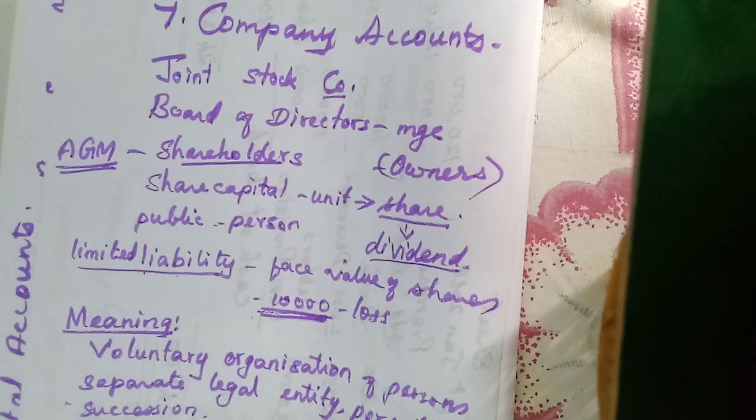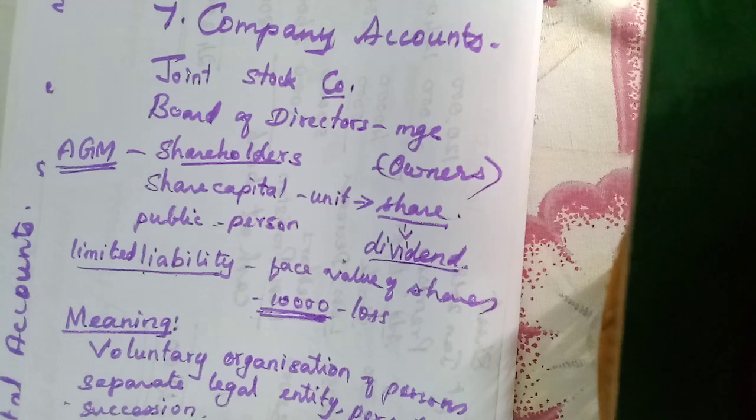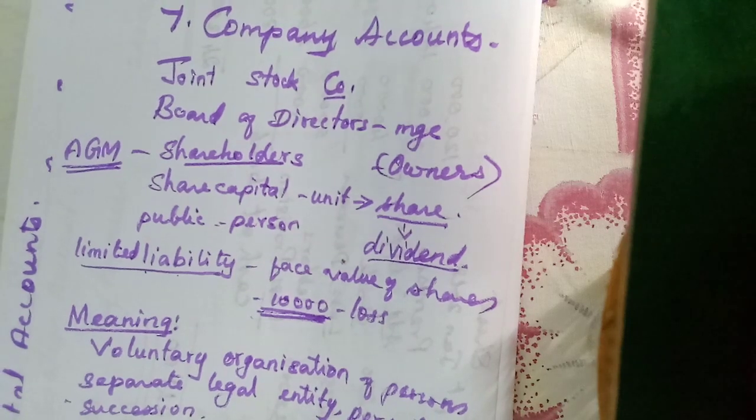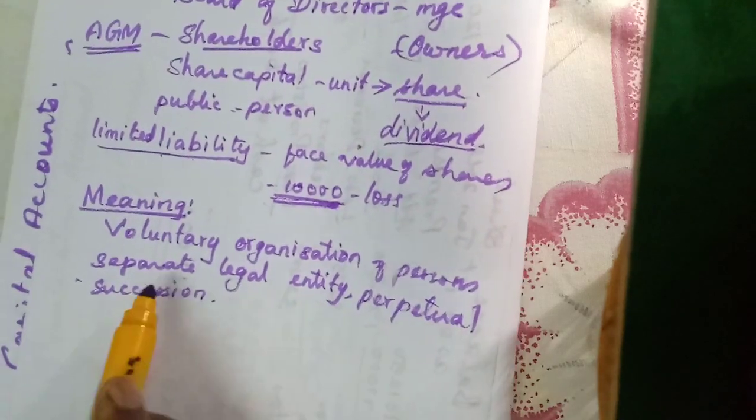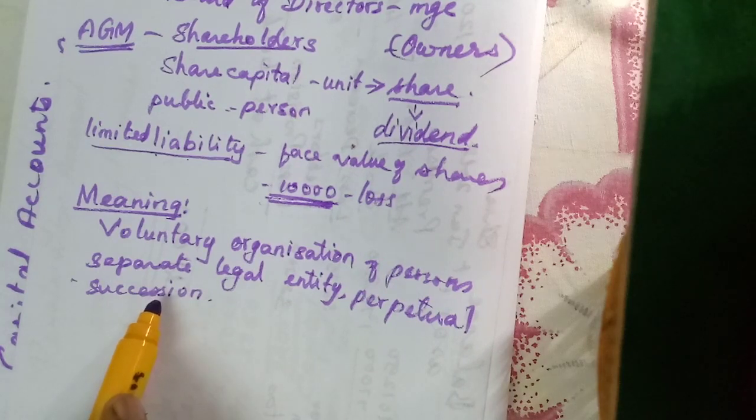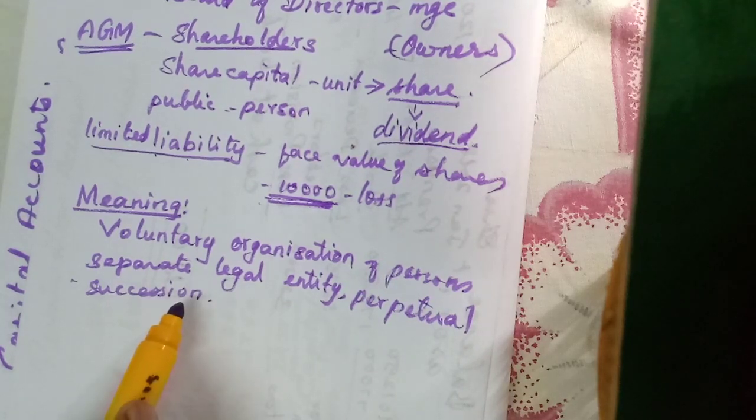Only it will come to an end at the time of winding up. Winding up is there to close the business. Unless it is wound up, it will have perpetual succession. That means it is for a permanent lifetime.